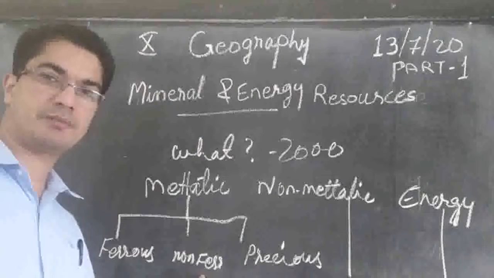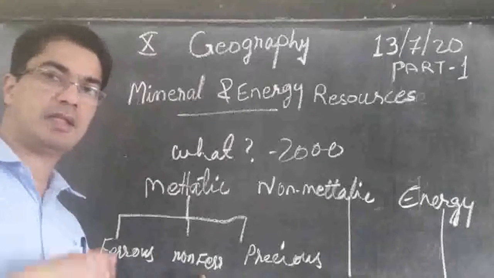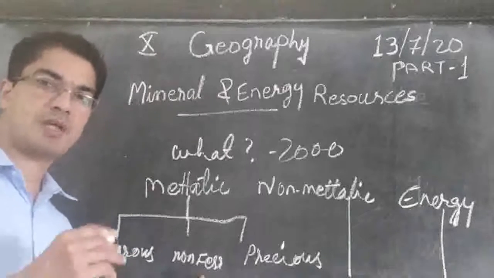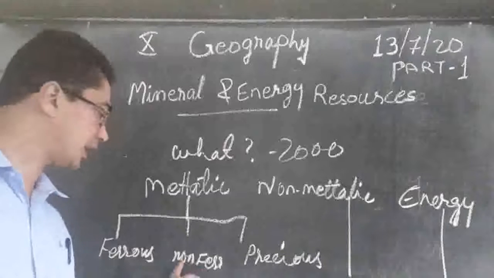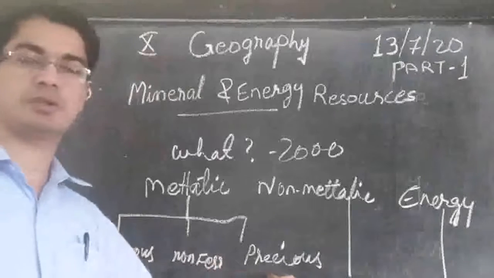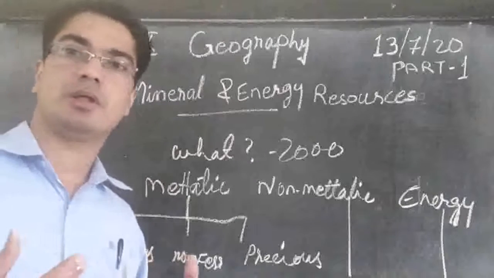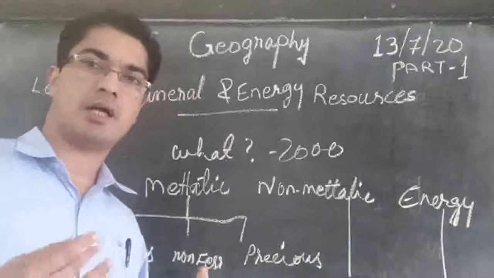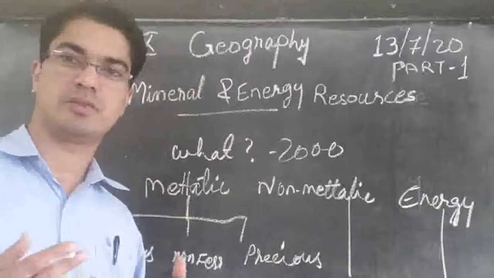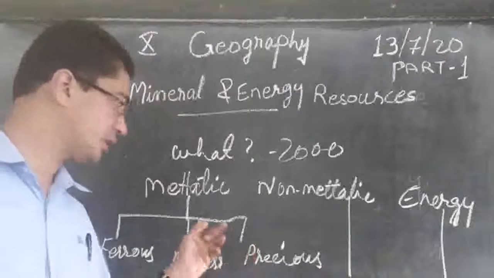And non-ferrous means the mineral that is containing any other metal except iron, that is called non-ferrous. Then precious means very costly. So the minerals like gold, silver, all these are precious metals.